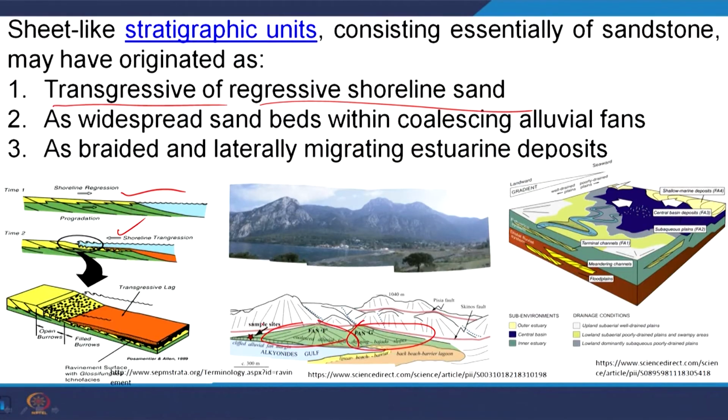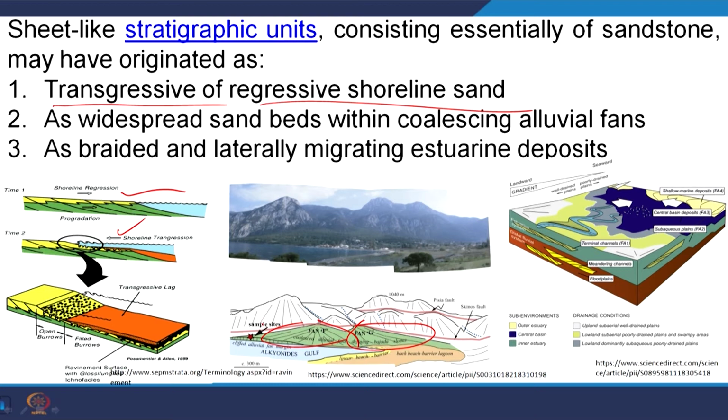Another is braided and laterally migrating estuarine deposit. Laterally migrating estuaries depend upon the interaction of the sea and the river. If it laterally migrates, the braided channels migrate laterally. This is estuarine deposit, migrating laterally.